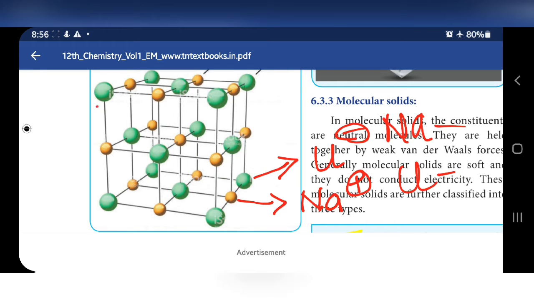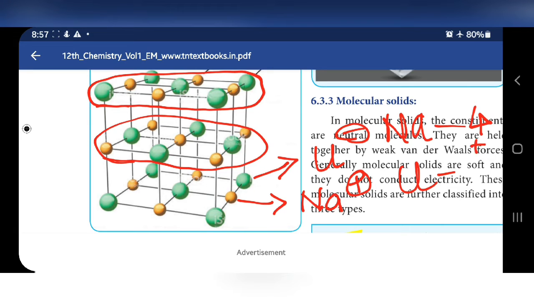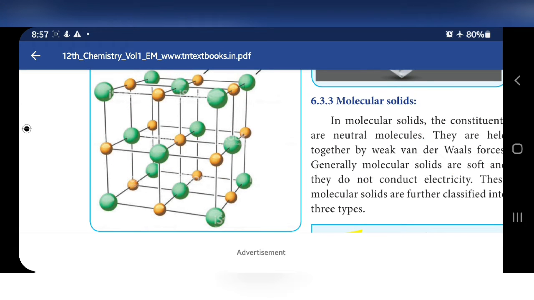In this plane it contains 4 sodium, and in this plane it contains 5 sodium and in this plane it contains 4 sodium, totally 13 sodium. Totally 13 sodium ions are present in this unit cell.